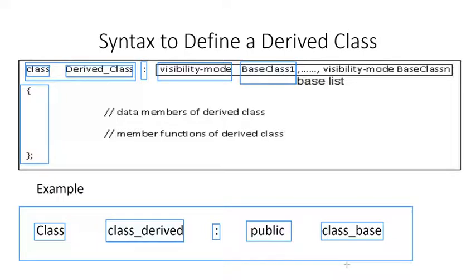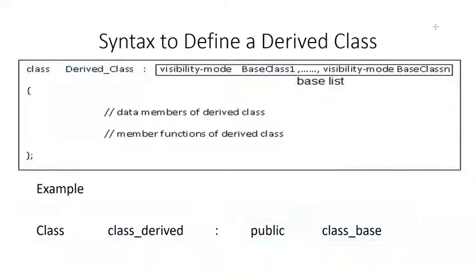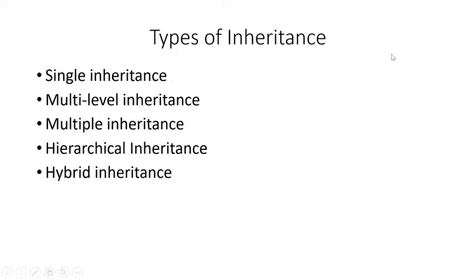Because in this example we are inheriting only a single base class, we have not used the comma operator. And in case you want to inherit the class derived from two classes, then you have to add a comma, and then you can again specify the mode in which you want to inherit, like public, and the name of the other class, like class base 1. So you can inherit two classes into a derived class as well. So I hope the syntax is clear to you.